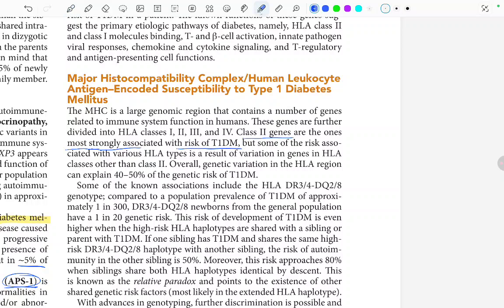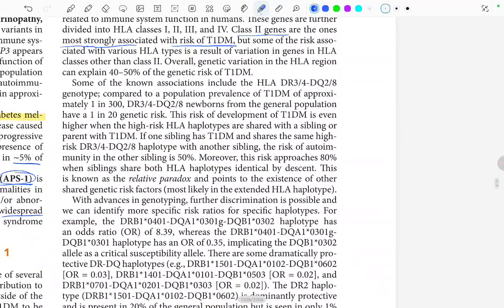Overall, genetic variation in the HLA region can explain 40 to 50% of the genetic risk of type 1 DM. Some of the known associations include the HLA DR3 and 4 and DQ2 and 8 genotype, compared to a population prevalence of type 1 DM of approximately 1 in 300. DR3, 4 and DQ2, 8 newborns from the general population have a 1 in 20 genetic risk.